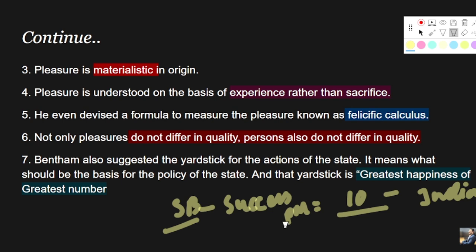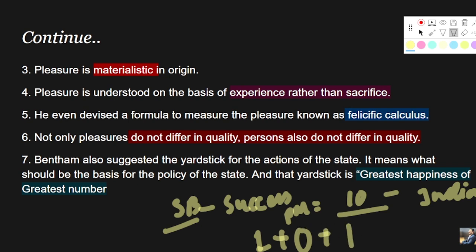If one person feels that yes, it is successful, I am happy because my house got cleaned, when the Swachh Bharat Abhiyan was going on my home was cleaned and I agree that it is successful, that thing will be counted as 1, right? The other person, let's say person B, says that I saw the house of C was cleaned but my house was not cleaned or my area was not clean, so I am not convinced that it was successful, so it will be regarded as 0, right?